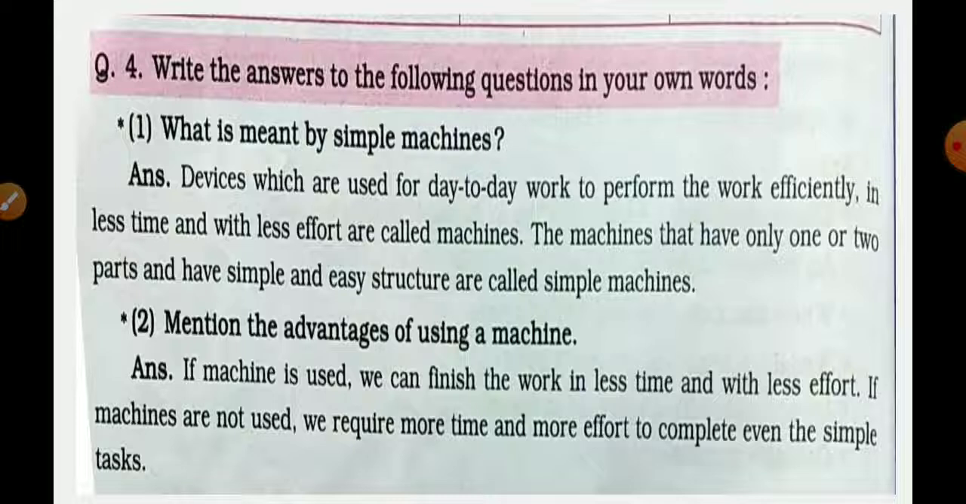Mention the advantages of using a machine. That is, what is the use of a machine? If a machine is used, we can finish the work in less time and with less effort. If machines are not used, we require more time and more effort to complete even a simple task. Then we'll move on to the next question.